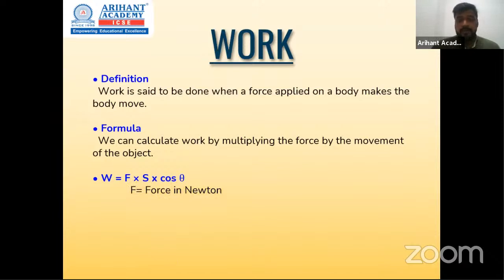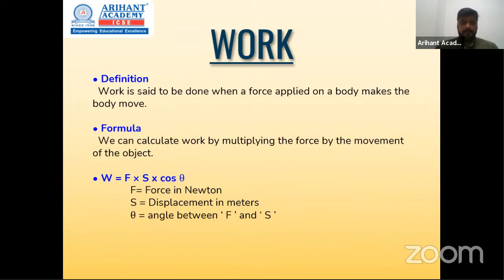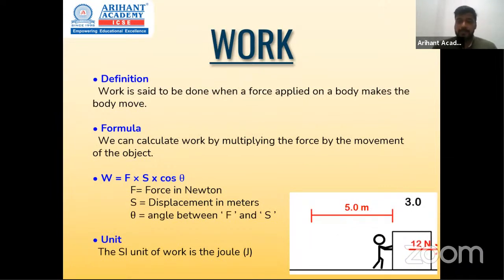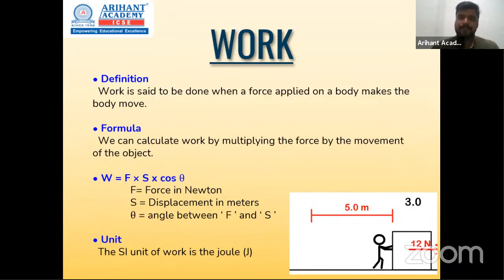Now, over here, F stands for the force, S is for displacement, and theta is the angle between force and displacement. The SI unit of work is joule and the CGS unit of work is erg. As you can see in the animation here, a body is being pushed by a force of 12 Newton, and the body is moving from one point to another, and the displacement here is 5 meters. So both are present, and therefore work is said to be done.